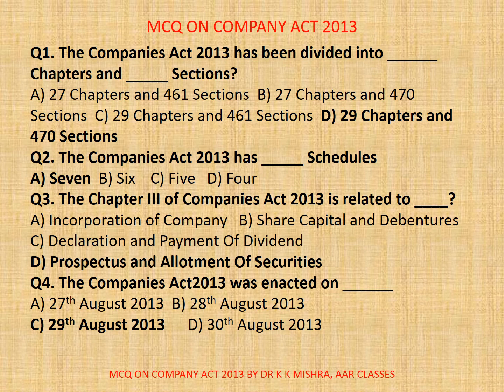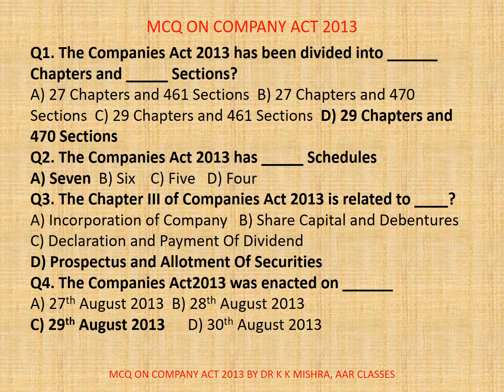Question number 1. The Companies Act 2013 has been divided into dash chapters and dash sections. A. 27 chapters and 461 sections. B. 27 chapters and 470 sections. C. 29 chapters and 461 sections. D. 29 chapters and 470 sections. Correct option is D. 29 chapters and 470 sections. Actually, the Companies Act 2013 is divided into 29 chapters containing 470 sections.